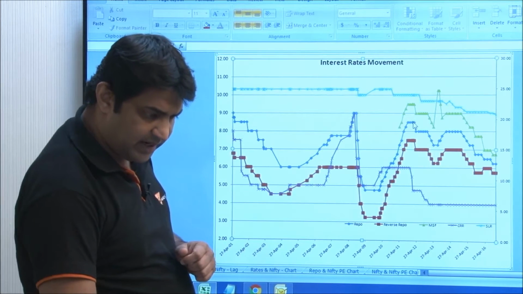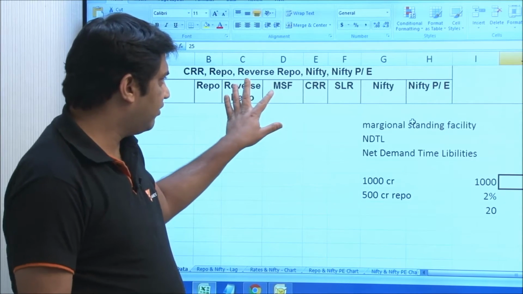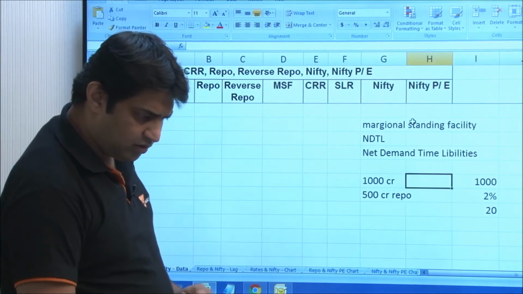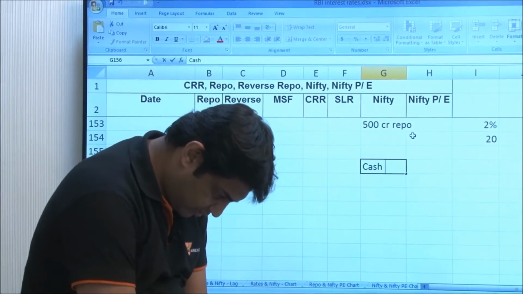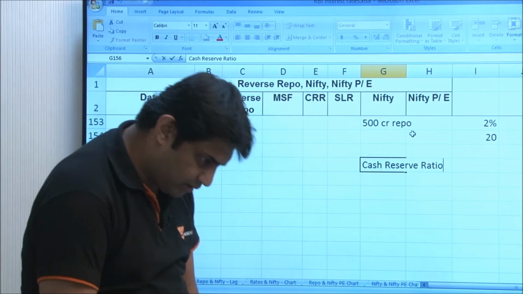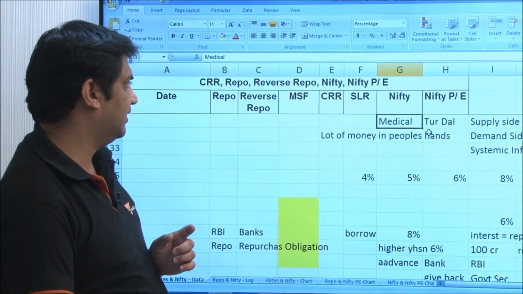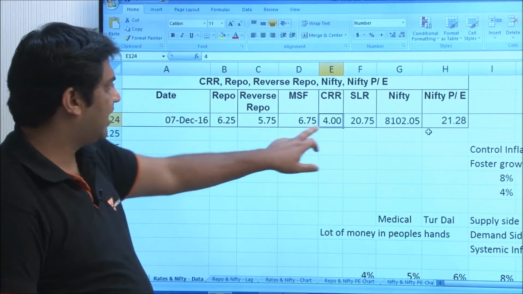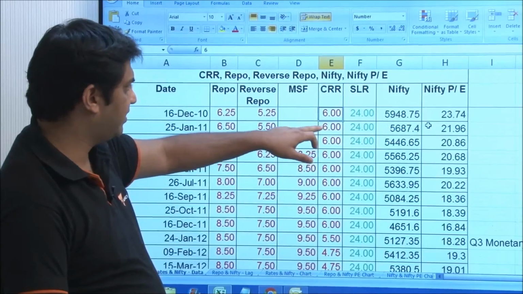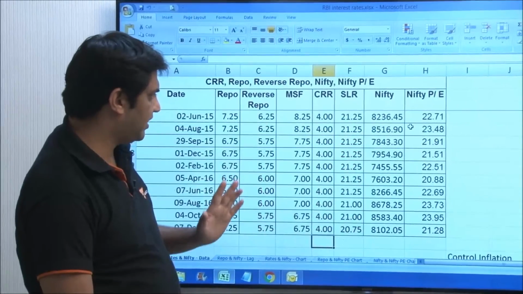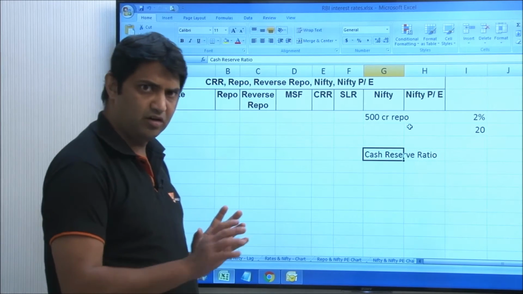Apart from this indirect tool, which is the repo and reverse repo and MSF, we have got something known as CRR. So let us also see what is CRR. CRR stands for cash reserve ratio. This also, again, we need not learn by heart the levels, what is the rate. Let's say today CRR is at 4%. Was it always at 4%? No, even that can increase, 4, 5, 6. So rates keep changing. Let's not try to learn by heart what the rate is, but let's try to understand the meaning of each of these rates.